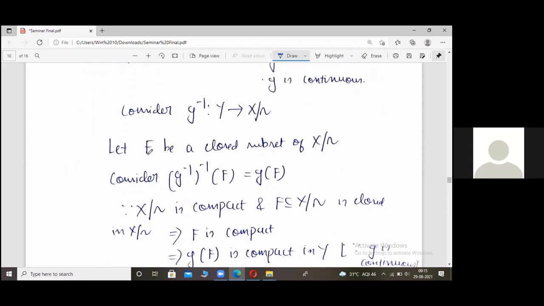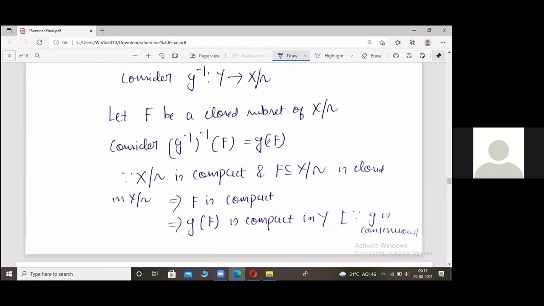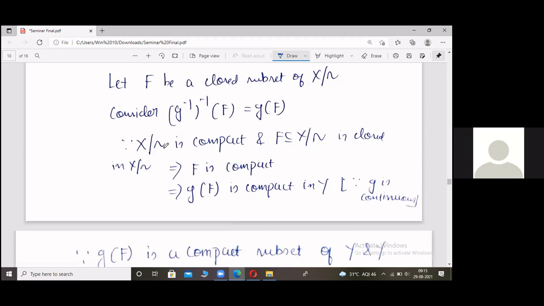Now we are taking a closed set F of X mod tilde. Now we have to consider G inverse of F, that is basically G of F. Now X mod tilde is compact and F is a closed subset of the quotient space. Hence it has to be compact because it is a closed subset of a compact set.